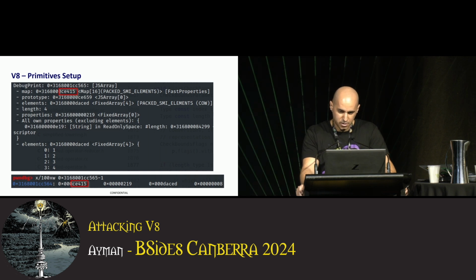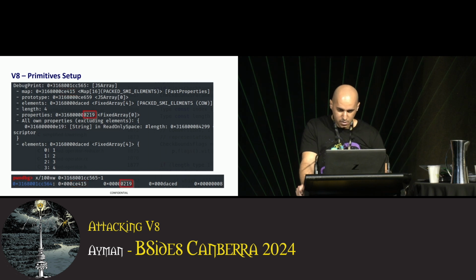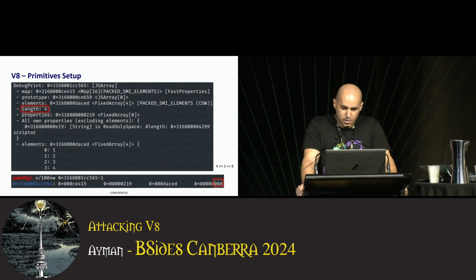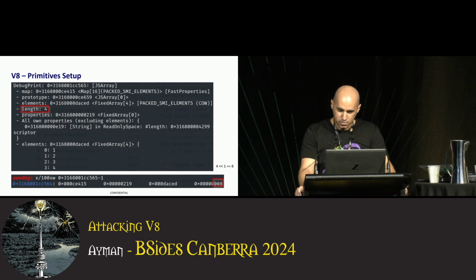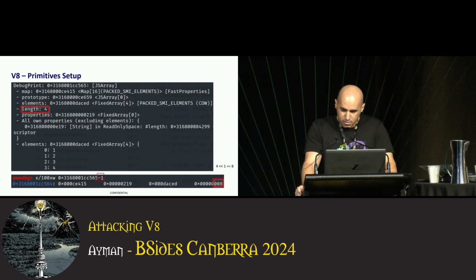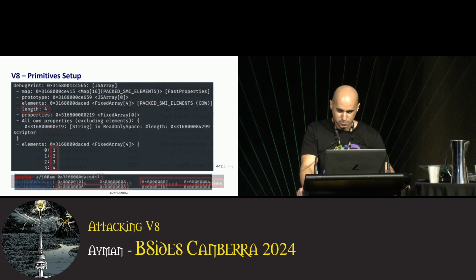This is our first array. Here we can see the metadata of the first array starting at the map address, and then the properties, and the elements, and the length. The reason length reads 8 in memory instead of 4 is that the least significant bit is not used for data in V8. V8 uses it to distinguish between pointers and small integers. So small integers are left shifted by 1. So 4 left shift 1 is 8. This is also the reason why you see I subtract 1 from the pointer when examining memory. This is a feature in V8 called pointer compression. You can read about it further if you're interested.